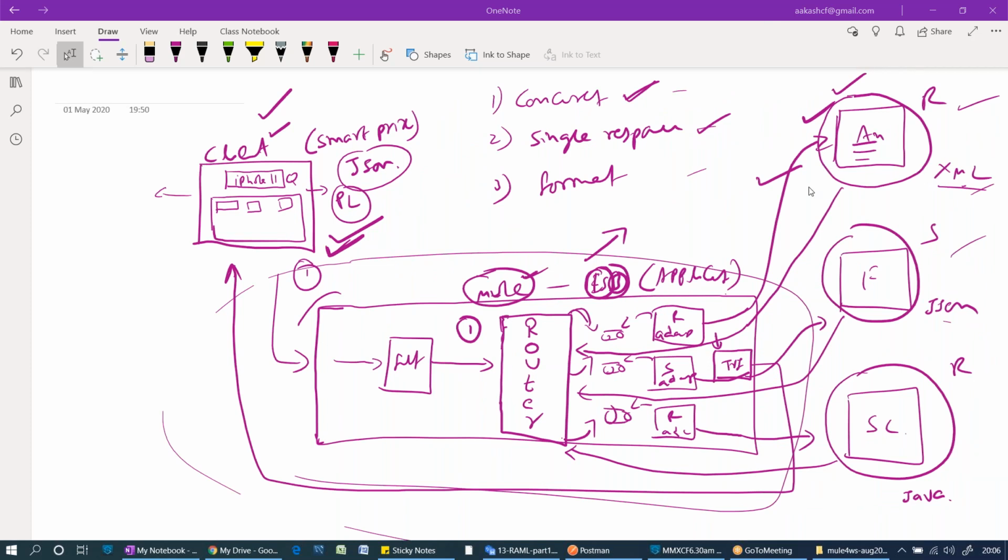Mule is having some code. Very good question. Rajesh asked some question here. Is Mule 0 code or 0% code or something else? Actually, everything is configuration based in Mule, right? Everything is a configuration. If you want to connect to a third-party application, connectors are already available. Simply you need to connect to that by using some configurations.